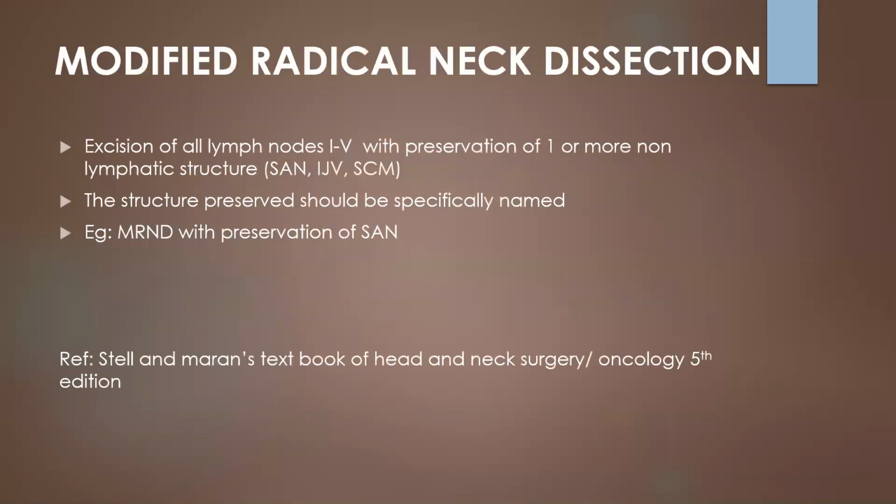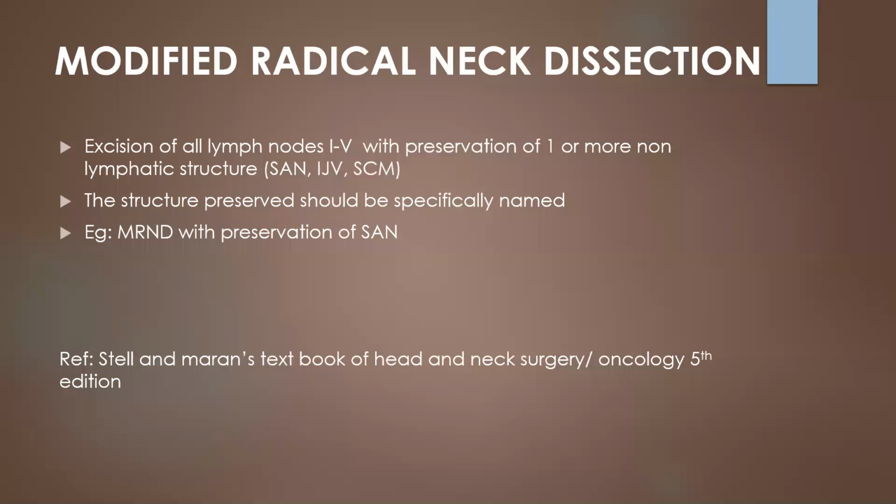The modified radical neck dissection is a preservation of one or more structures. In addition, we'll be removing the levels 1 to 5 of nodes with preservation of one or more non-lymphatic structures. That is, either we'll preserve the spinal accessory nerve or internal jugular vein or sternocleidomastoid muscle.